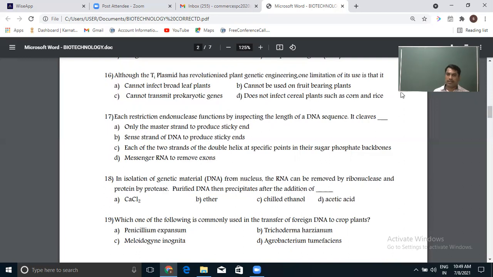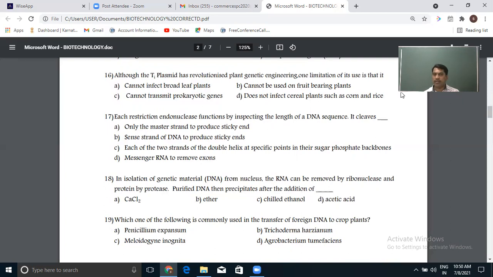Broadleaf plants, in the sense dicot plants, they infect. The limitation of its use is that there are some limitations. We cannot apply Agrobacterium tumefaciens to all plants. That is the simple thing here. What does that mean? We cannot use it to infect cereals such as corn and rice.